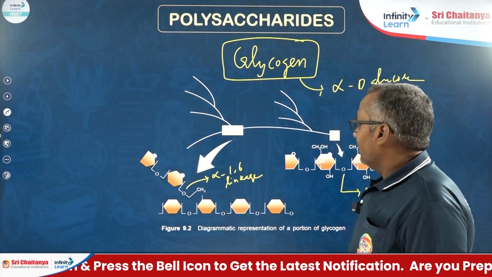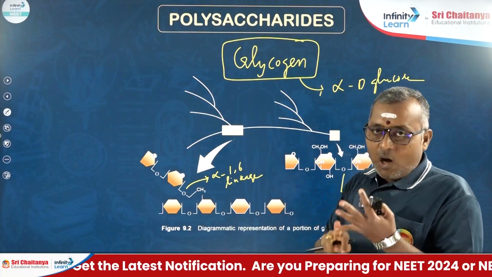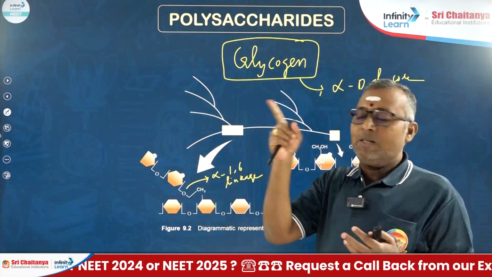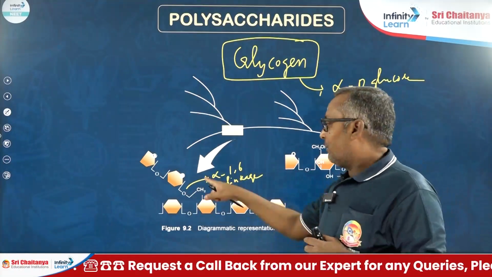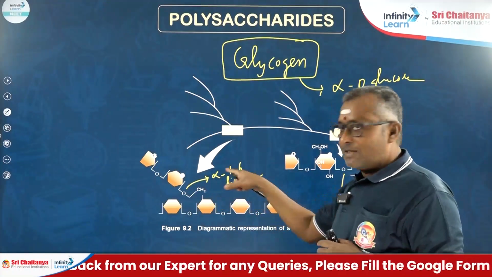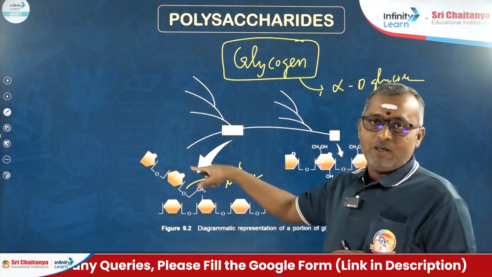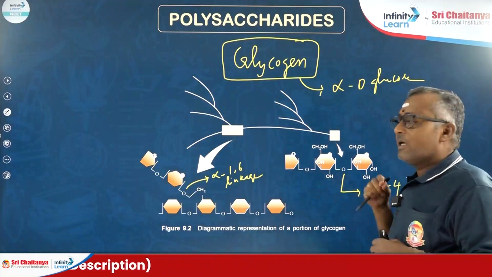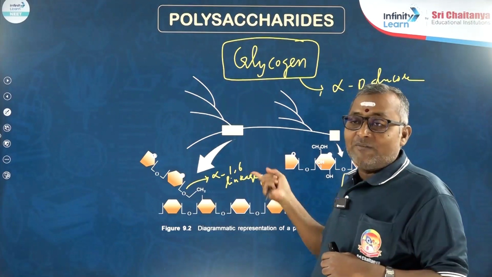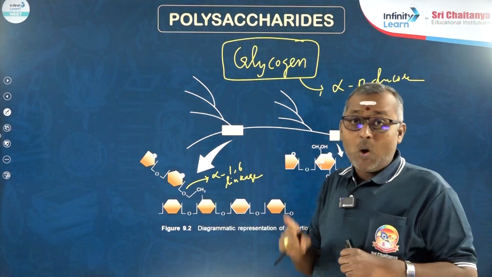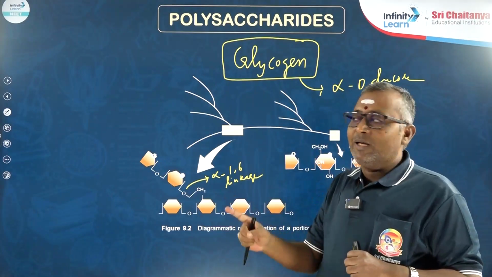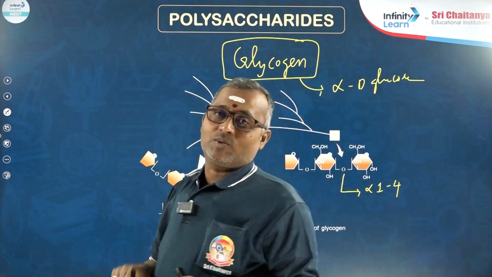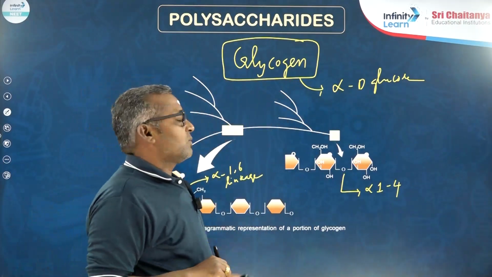That means glycogen, like starch, is also branched. In the branching region, you could see 1,6 glycosidic bond, whereas in the unbranched region, there is 1,4 linkage. When glycogen is treated with iodine, it gives red color, not blue. Glycogen with iodine gives red color and it is the storehouse of energy in animal tissues.